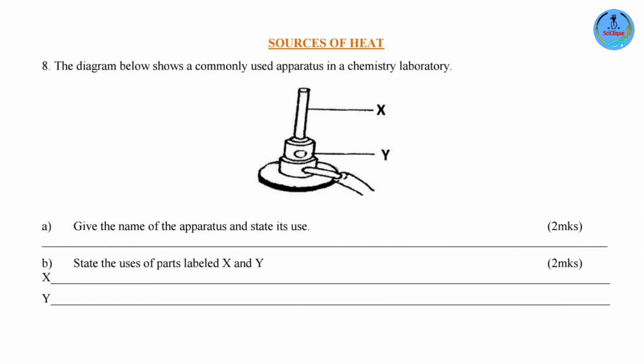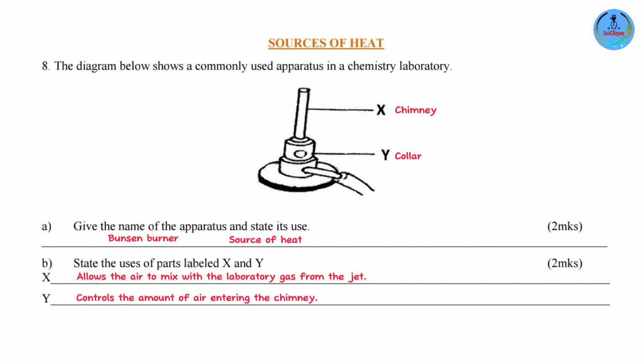Question number 8. The diagram below shows a commonly used apparatus in a chemistry lab. This is a Bunsen burner. So we already answered part A. Its function is that it's used as a source of heat in the lab, so for heating and such. Part B. State the uses of the parts labeled X and Y. Okay, let's first identify what X and Y are. X is the chimney. This allows the laboratory gas, the fuel that is being used at that time, to mix with the air. Y is the collar. This controls the amount of air that enters the chimney.